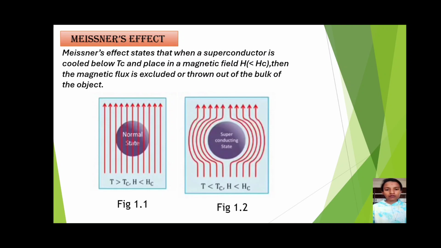But in figure 1.2 the object is in the superconducting state: if temperature is less than critical temperature and magnetic field is less than critical magnetic field, then the object does not allow the magnetic field lines to penetrate through it. So the magnetic field lines are excluded.